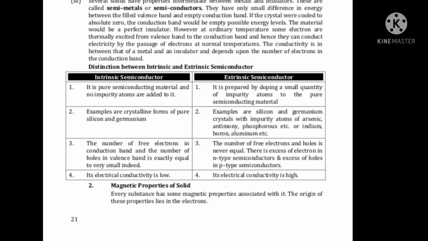And extrinsic semiconductors are of two types, N-type and P-type semiconductors. The number of free electrons and holes is never equal. There is an excess of electrons in N-type semiconductors and an excess of holes in P-type semiconductors. Their electrical conductivity is high. In the case of intrinsic semiconductors, electrical conductivity is low.